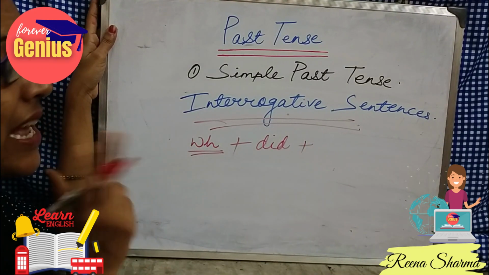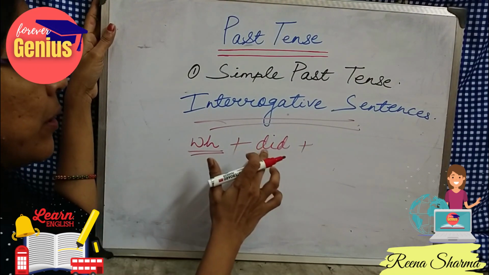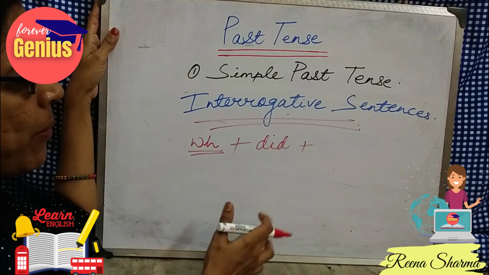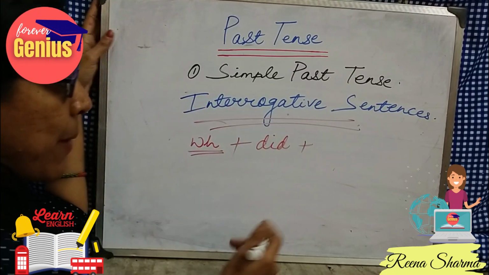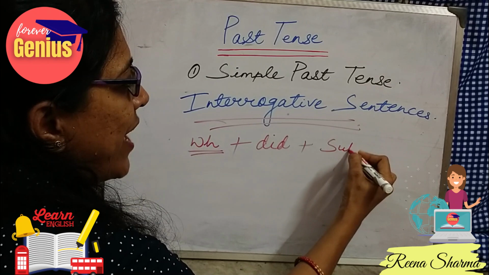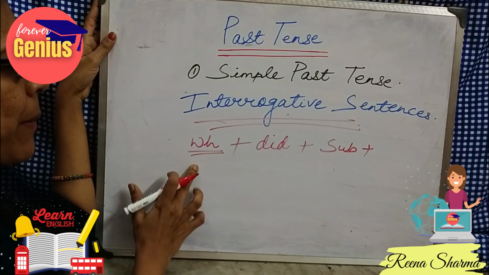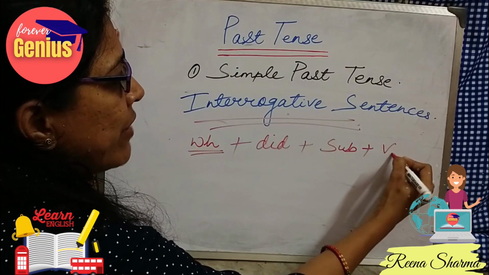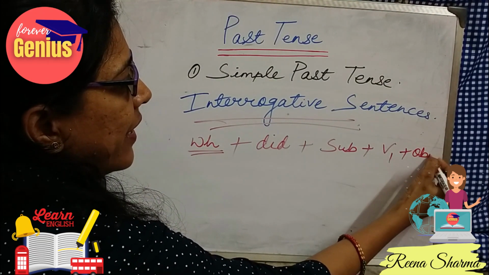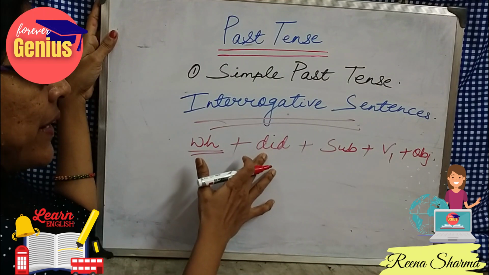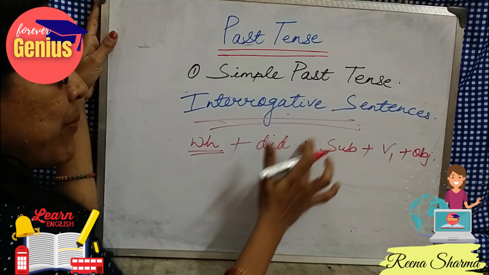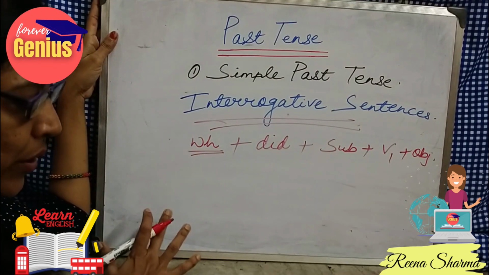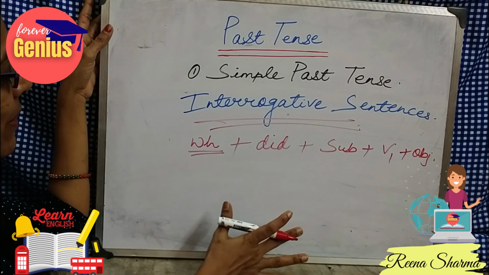But in case of an interrogative question, between did and the verb form, we will be using the subject. See the difference. So, WH family plus did plus subject plus V1 plus object. Rest of the things is the same, but here instead of not, the subject will come. Okay, so now let's look at some examples.